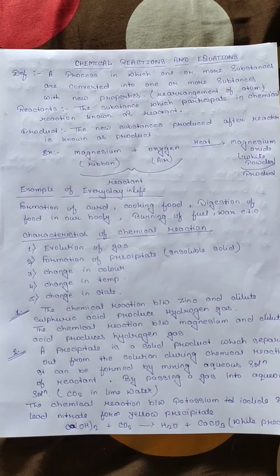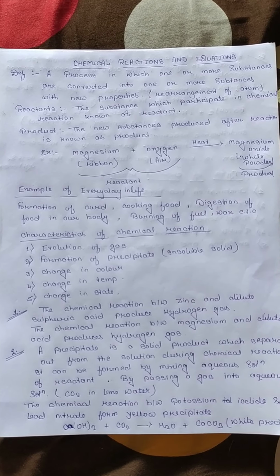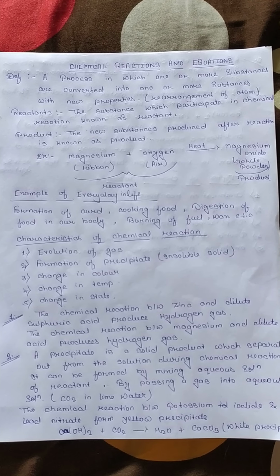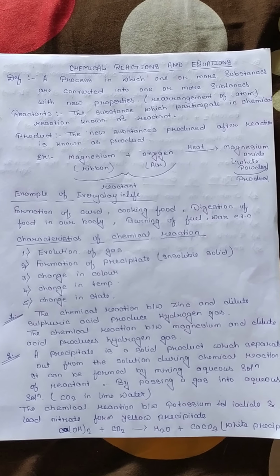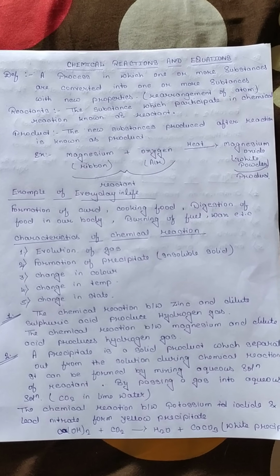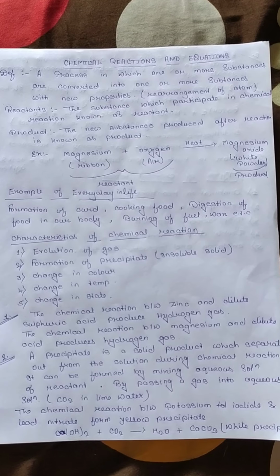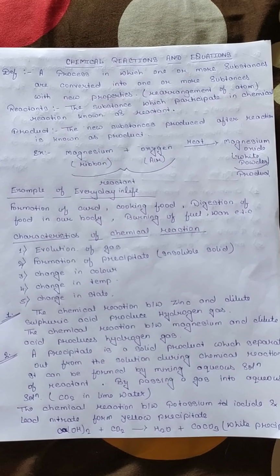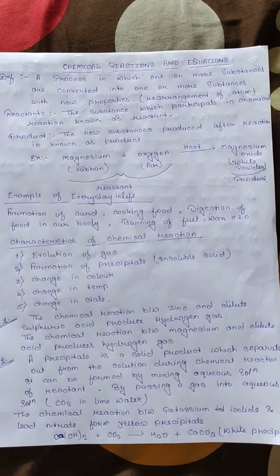So before burning magnesium in air, first of all we clean the ribbon. Why do we clean the ribbon? To remove the magnesium oxide coated on its surface so that the chemical reaction takes place in a good way.